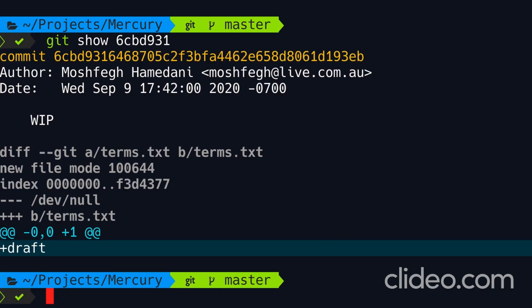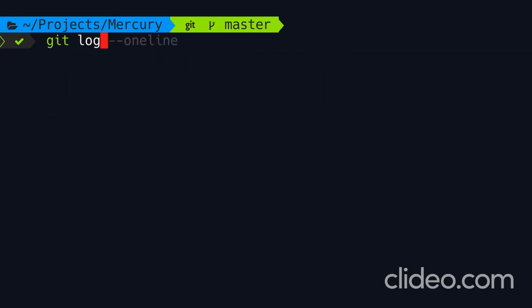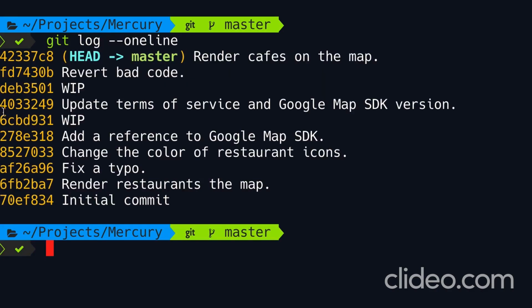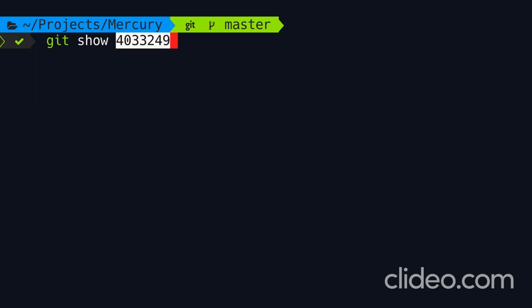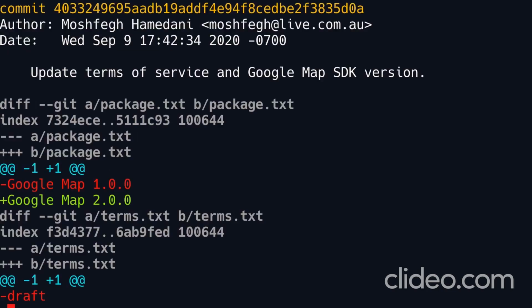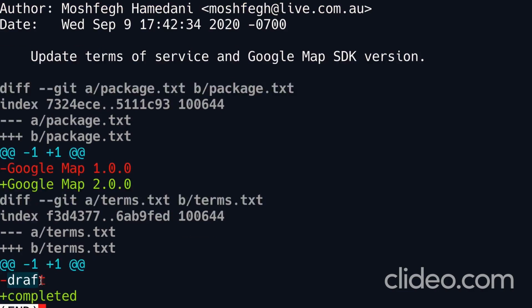Now let's look at the next commit. So back to the log. Here's the next commit, update terms of service. So once again, let's look at the content of this commit. Git show. Here we have 2 changes. We have an update in package.txt, so we're updating Google Map version. We also have a change in terms.txt. So we replaced draft with completed, okay?